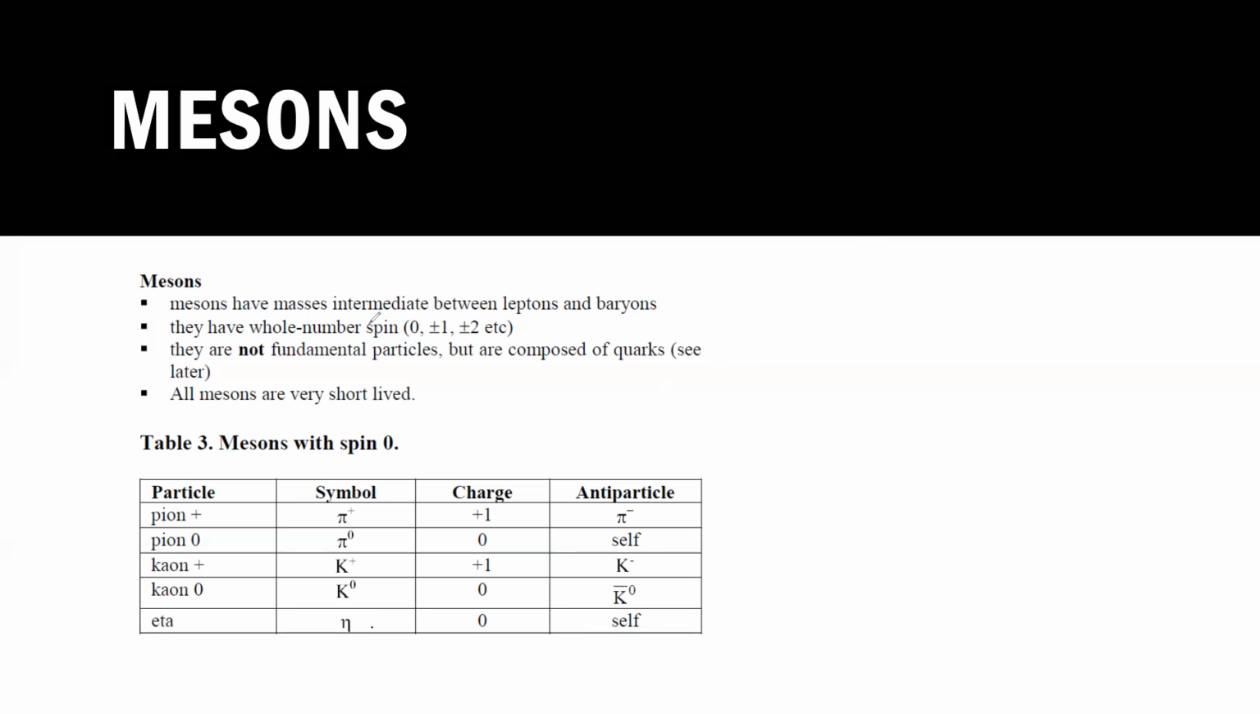So mesons have a mass which is intermediate between lepton and baryon. They have a whole number spin. What does it mean, whole number spin? It means when there is one complete rotation, then you will see the same particle phase again. That's why we say they have one complete whole spin as +1.